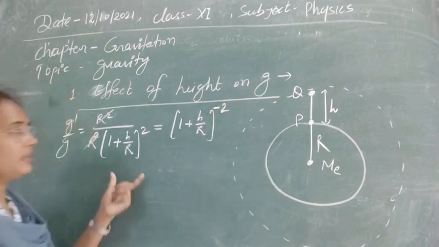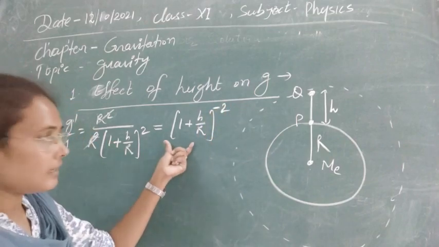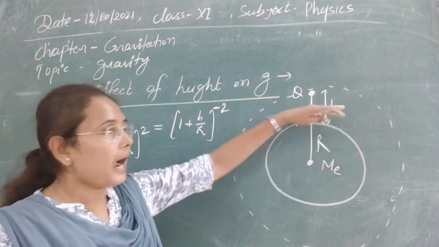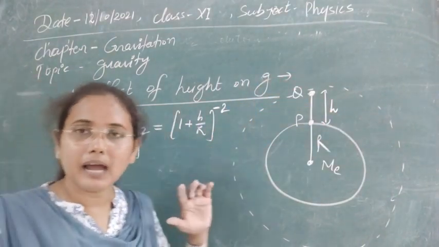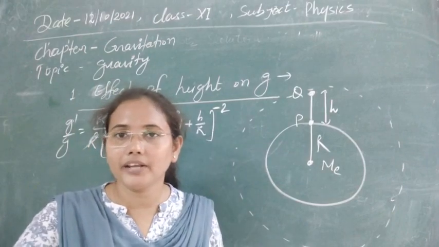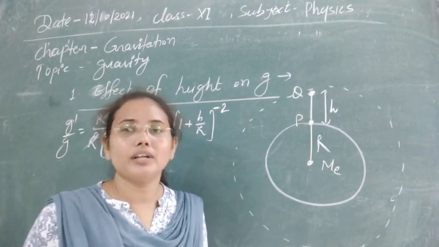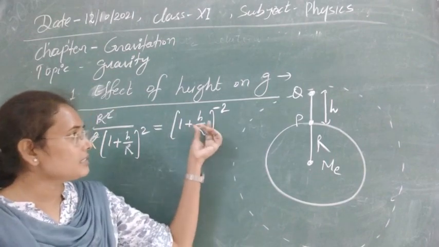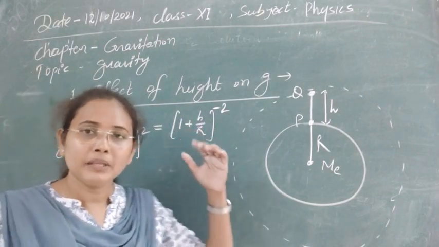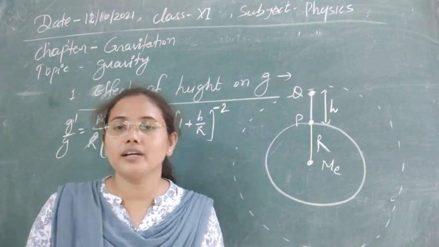As we can see, h, the height above the surface of the earth, has a maximum possible value of about the height of Mount Everest, near about 9 km. That 9 km is very small in comparison to the radius of the earth, which is 6400 km.